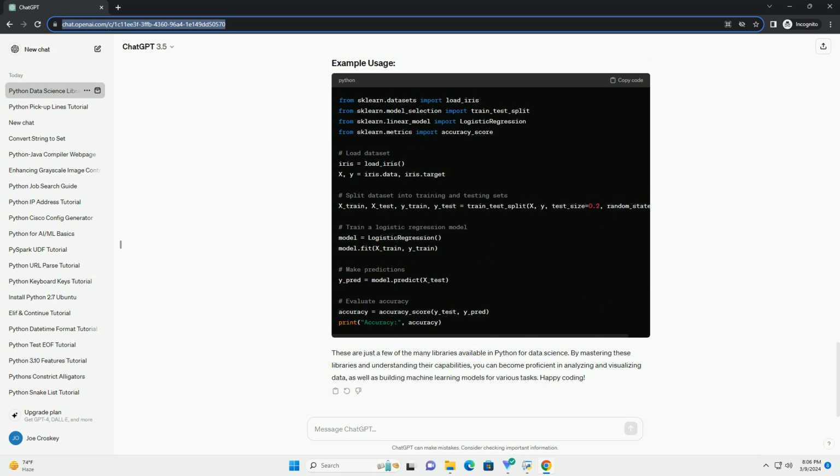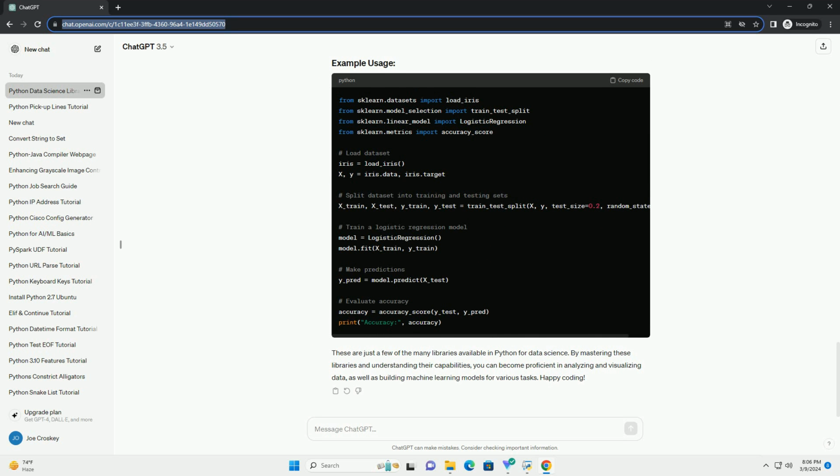Scikit-learn is a machine learning library that provides simple and efficient tools for data mining and data analysis. It features various algorithms for classification, regression, clustering, dimensionality reduction, and more.